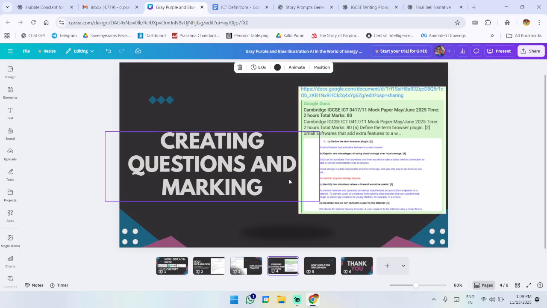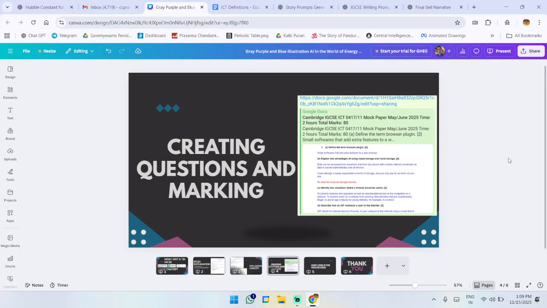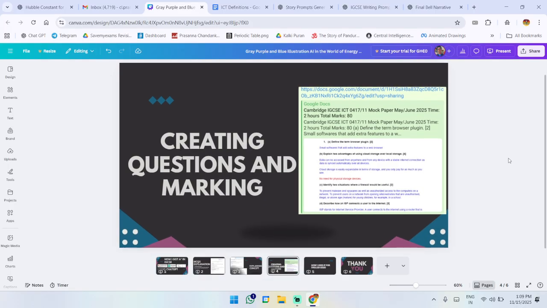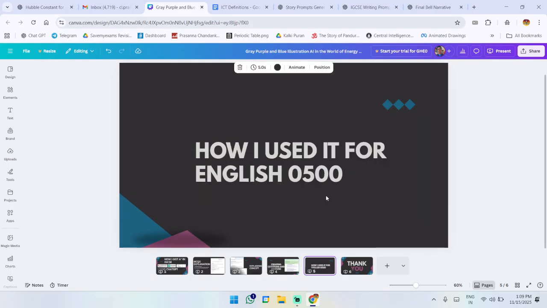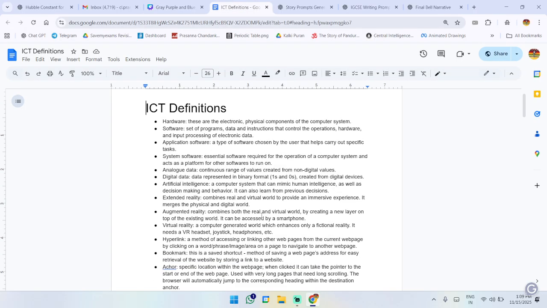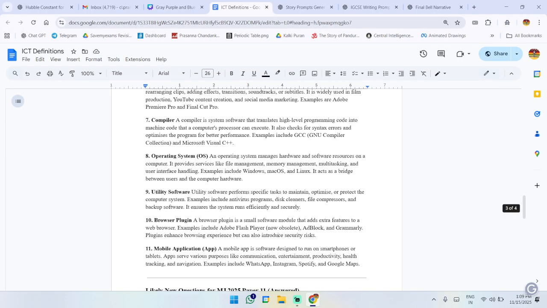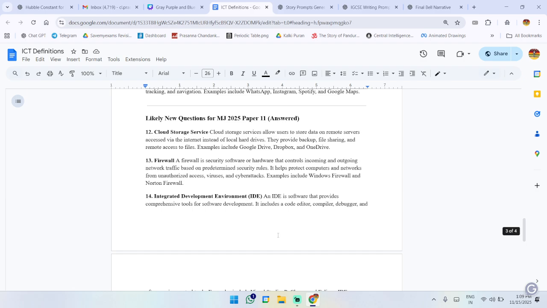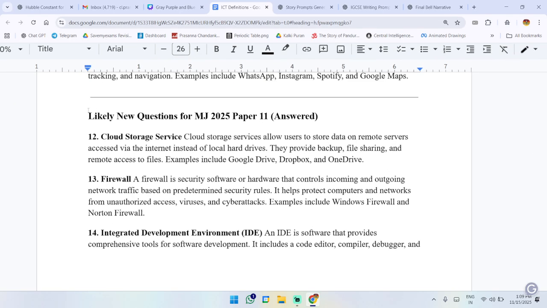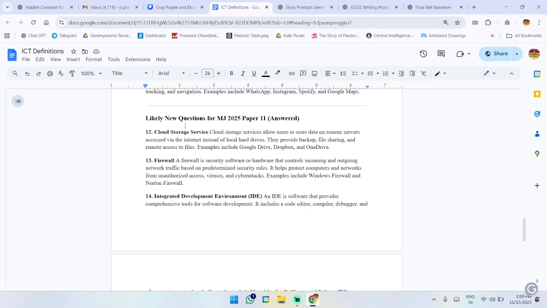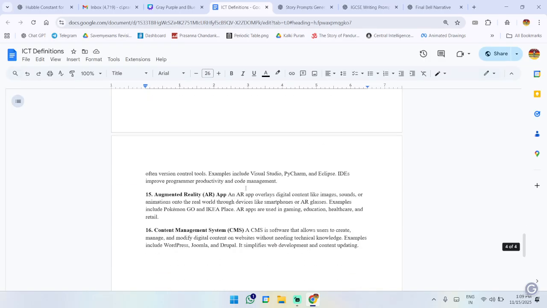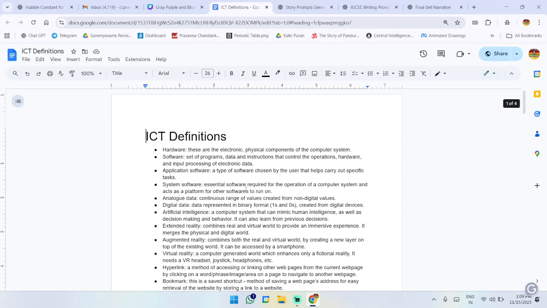Now I'll suggest you do this a lot for ICT because ICT can be a bit vague sometimes, so I highly recommend that. One more thing for ICT that I used it for was definitions. I created a list of all the definitions using ChatGPT and they were pretty accurate. Just tell it to use the answers for previous questions and then try to do it. Then I also asked it to create some definitions I might know for questions that will come in my paper and then answered them. So I highly recommend you do that as well.